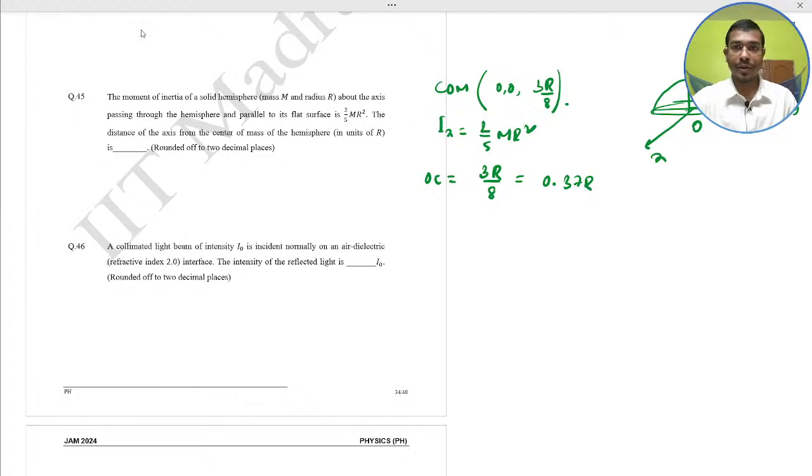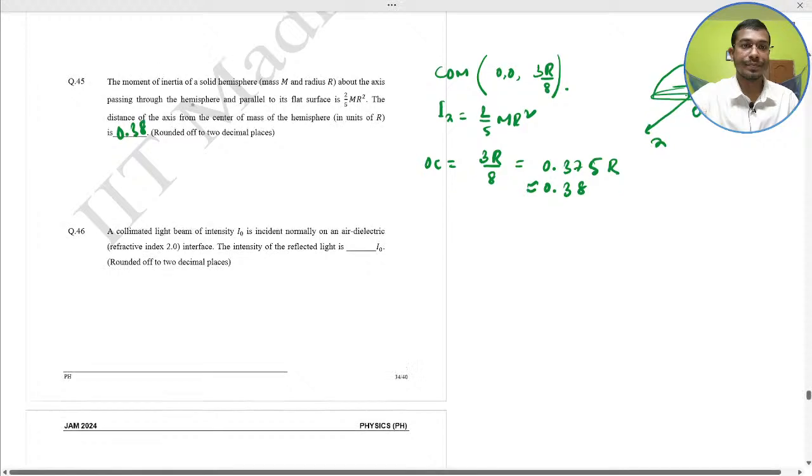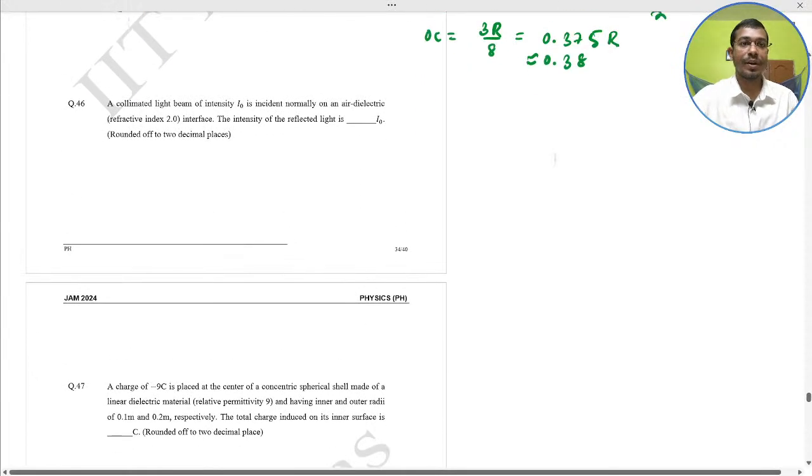Sorry, 0.375. 3 by 8. 0.375 into r, nearly equal to 0.38. So 0.38 would be the correct answer. Next, question number 46.